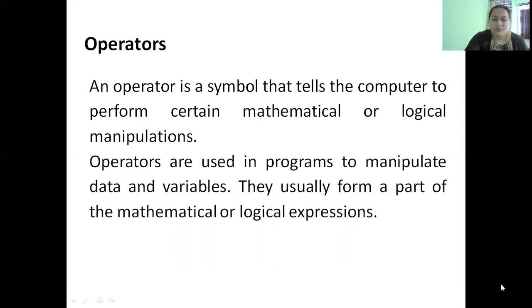Next, let's move on to operators. Operators are yet another type of C tokens. Operators are the symbols which are used to tell the compiler to perform certain mathematical and logical operations. The operators are an integral part of the C language because a C program manipulates data and variables, and this manipulation happens using the mathematical and logical operators.